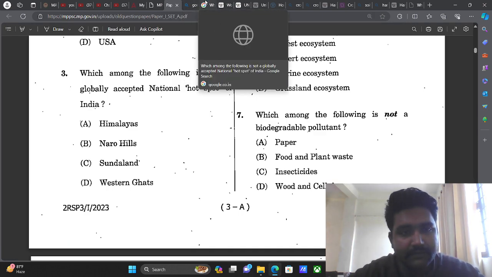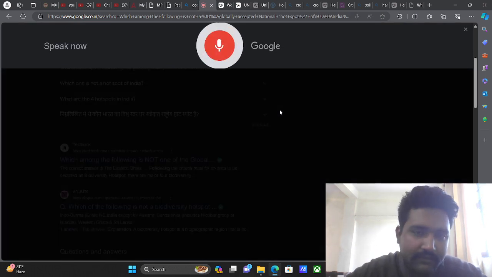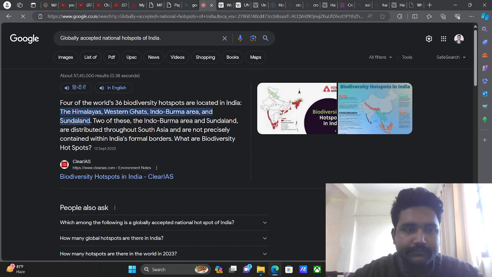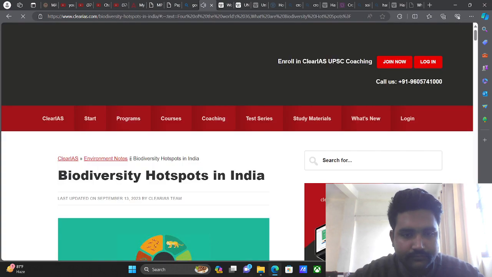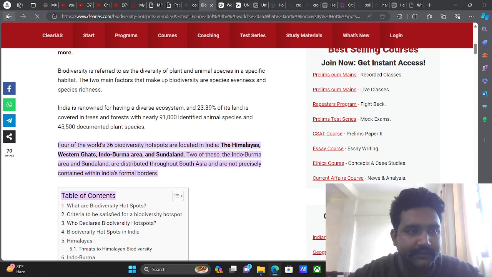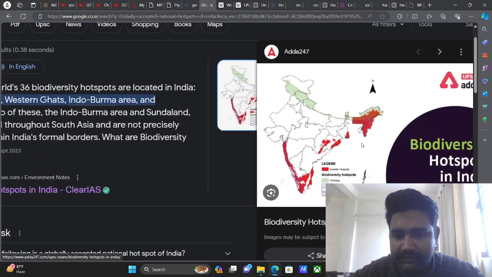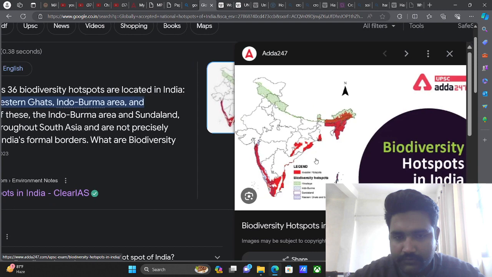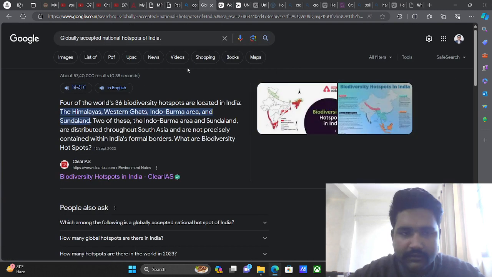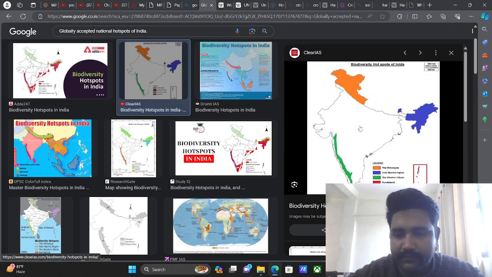Globally accepted national hotspots of India. According to Clear IAS, four of the world's 36 biodiversity hotspots are in India. You can see this particular diagram itself. This is given by the ADDA 24/7. See, biodiversities.